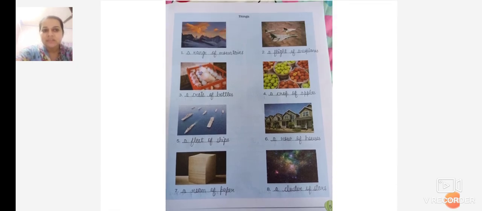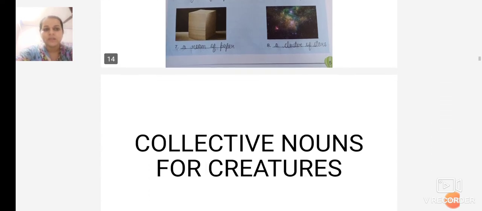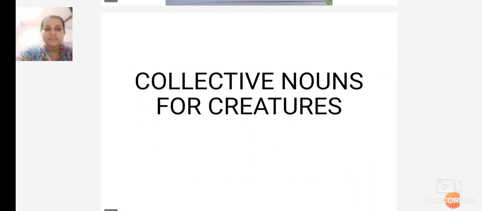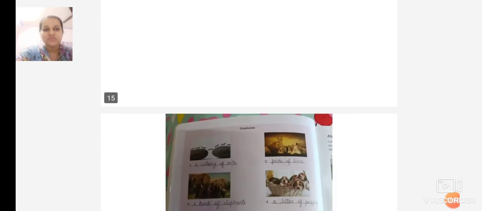You can see in this image there is more than one thing, so it is also referred for plural noun. Collective noun is referred for plural noun. Now we move on to collective nouns for creatures.